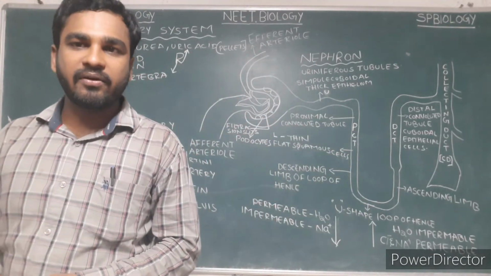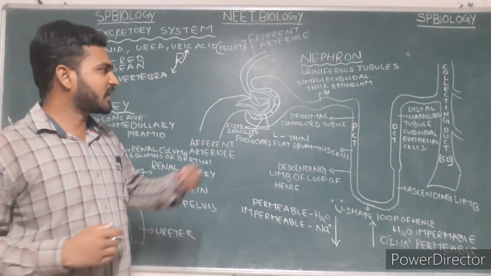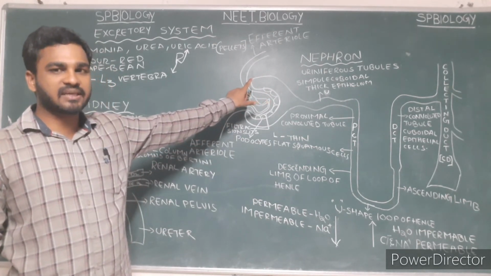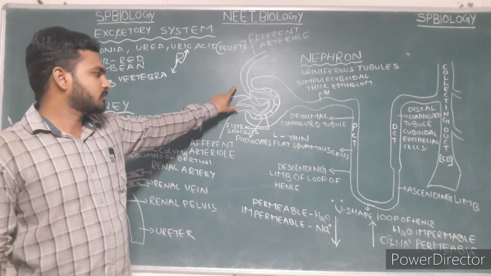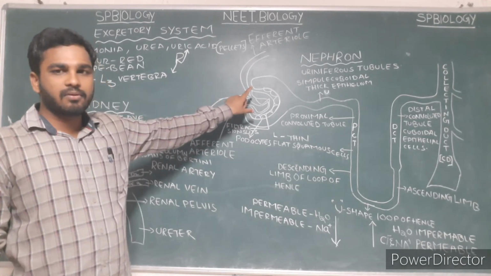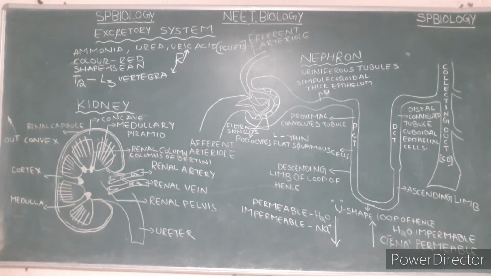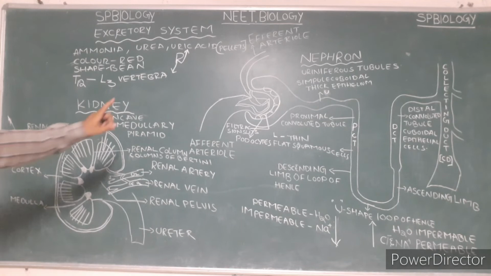The structural and functional unit of the kidney is known as the nephron. In the nephron mainly we can see two parts. The glomerulus and Bowman's capsule together are called the Malpighian body.